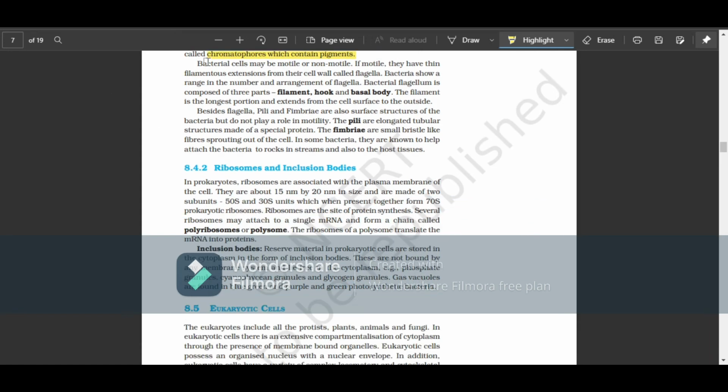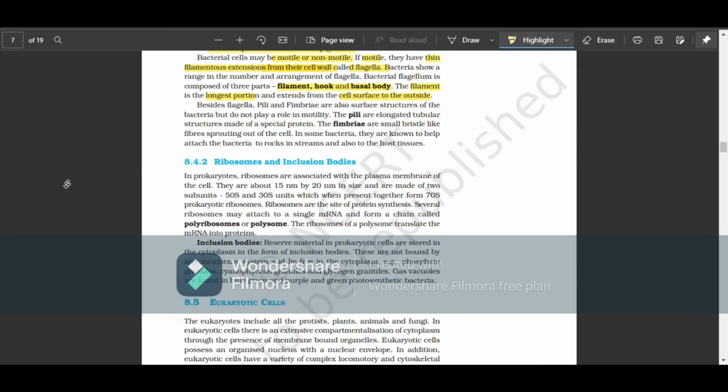Bacterial cells may be motile or non-motile. If motile, they have a thin filamentous extension from their cell wall, called the flagella. Bacteria show a range in the number and arrangement of flagella. The parts of a flagellum are the filament, hook, and basal body. The filament is the longest portion and extends from the cell surface to the outside.